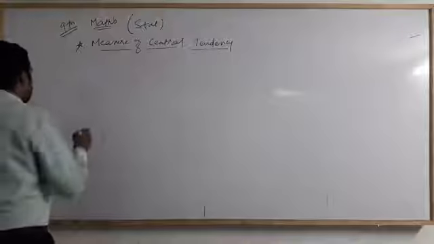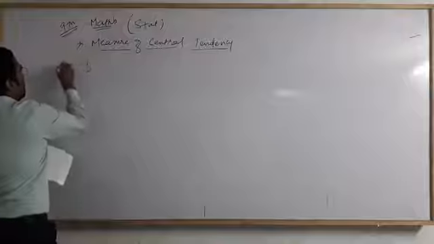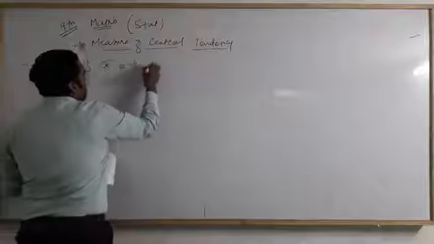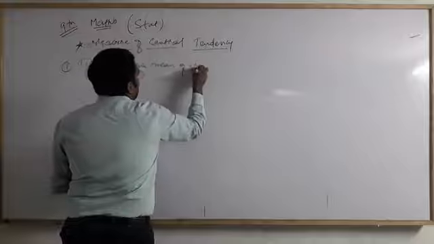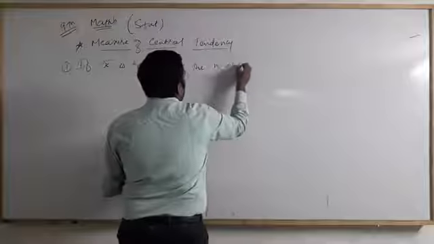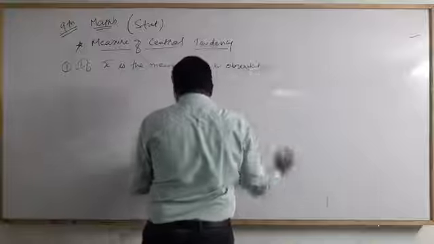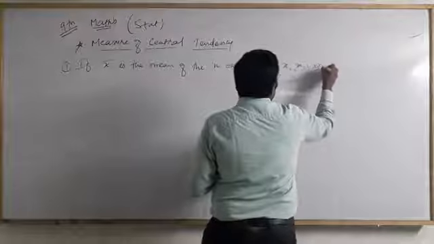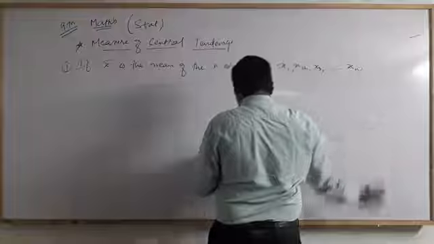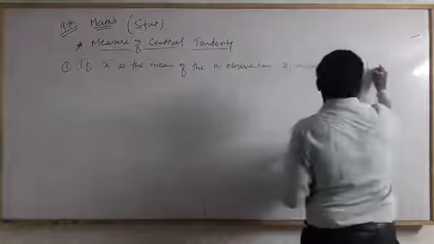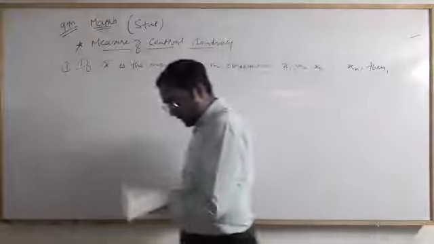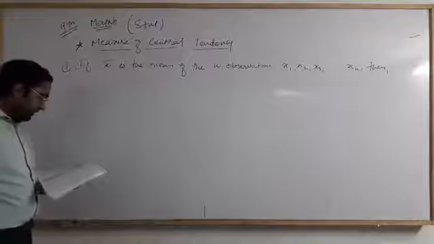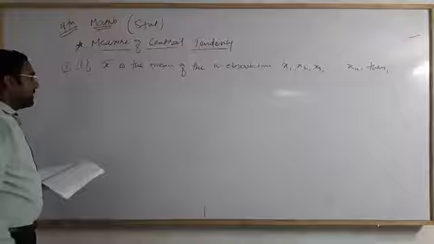if x bar is the mean of n observations, that is x1, x2, x3 till xn, then the sum of the deviations from the mean is always 0.